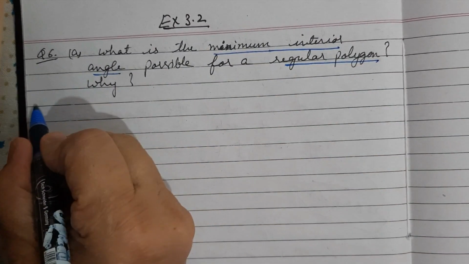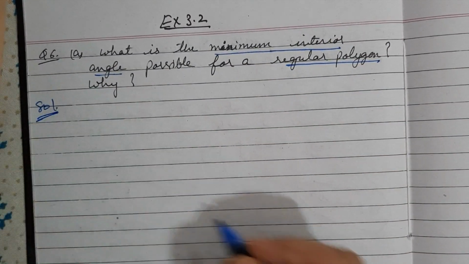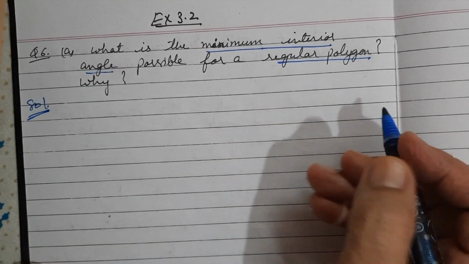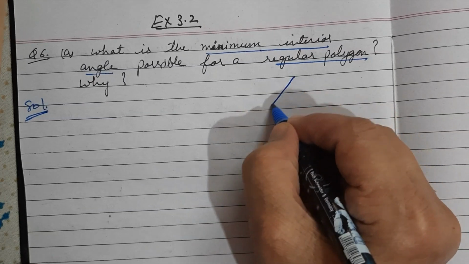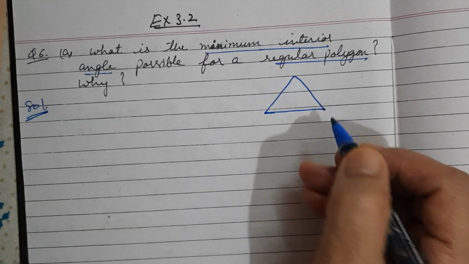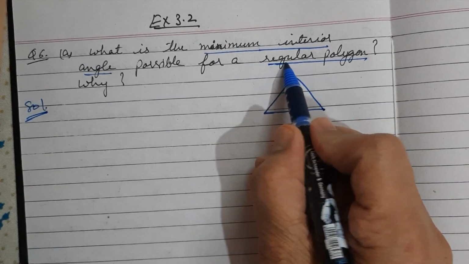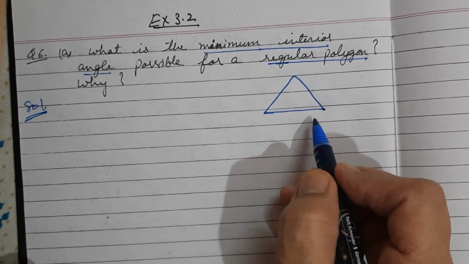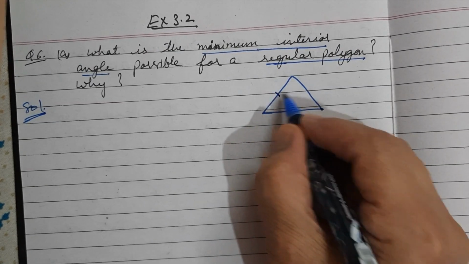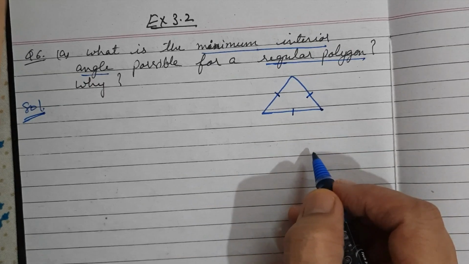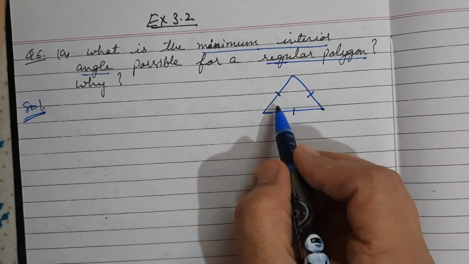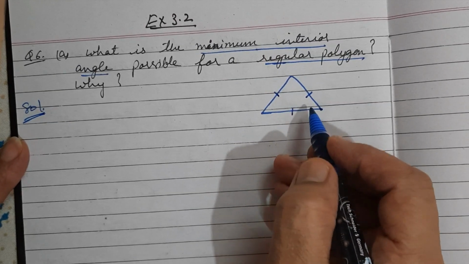Children, as we know, a polygon starts with a minimum of 3 line segments. So this is the first polygon which we get after joining 3 line segments. And the question is about a regular polygon. So what type of regular polygon is this? This is a triangle, and regular triangle means all sides equal. It is an equilateral triangle.